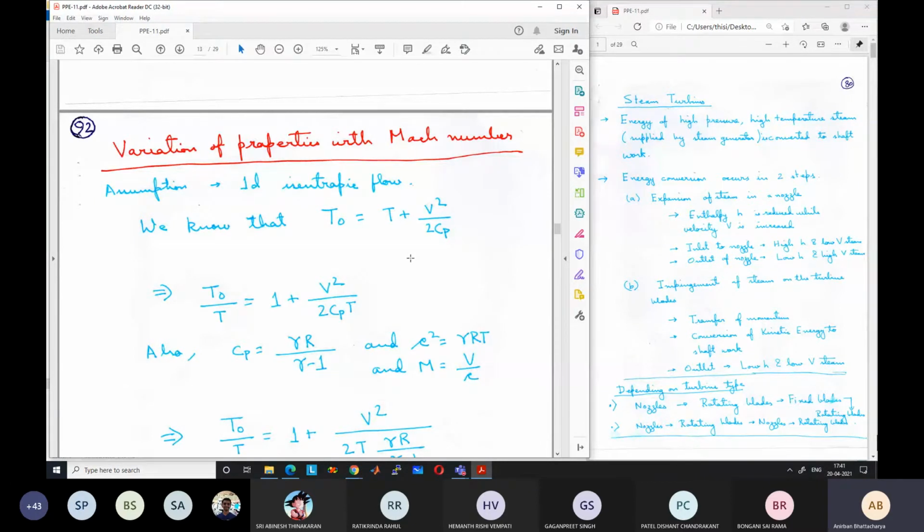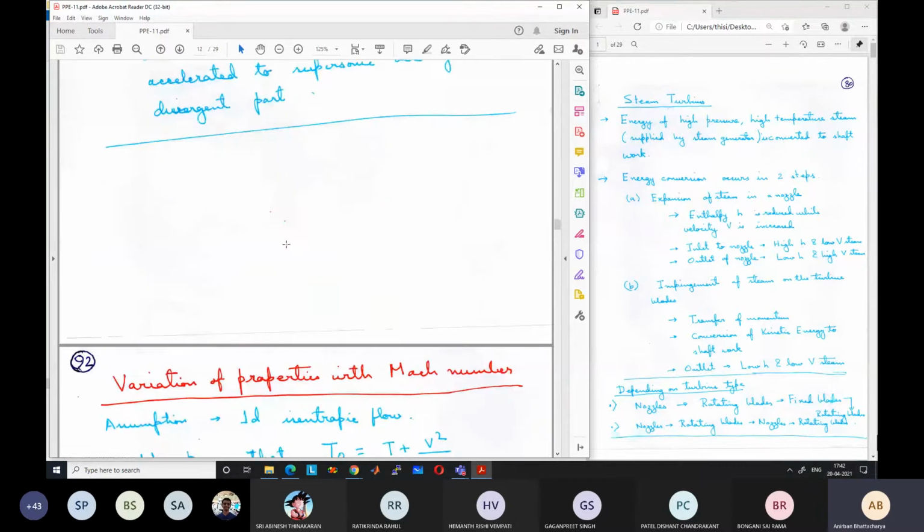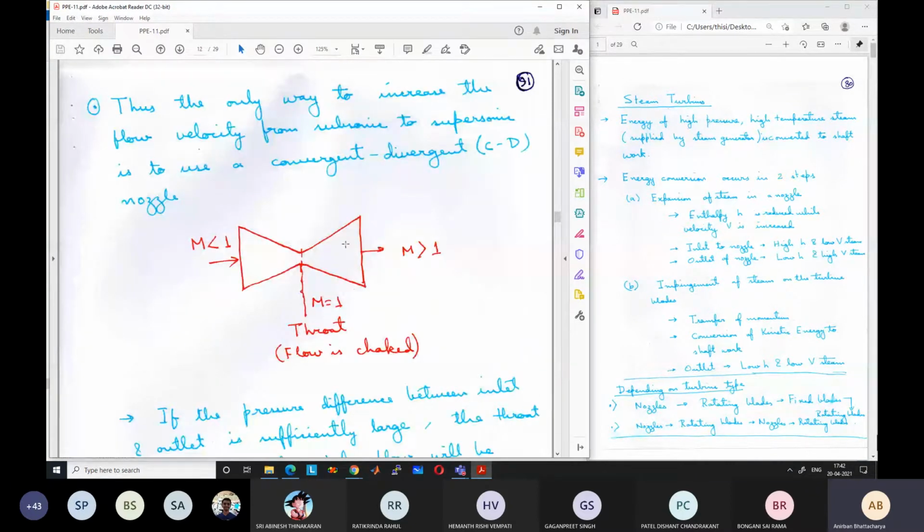What is T0? If at the inlet we know the static temperature and velocity, we can find out the stagnation temperature. It is equal to T plus V square by 2Cp. The stagnation temperature will remain constant over the entire length of the nozzle. Stagnation pressure and stagnation density, everything will remain constant. Stagnation properties will remain constant from one side of the nozzle to the other side, but the static temperature, pressure, density, all this will change.